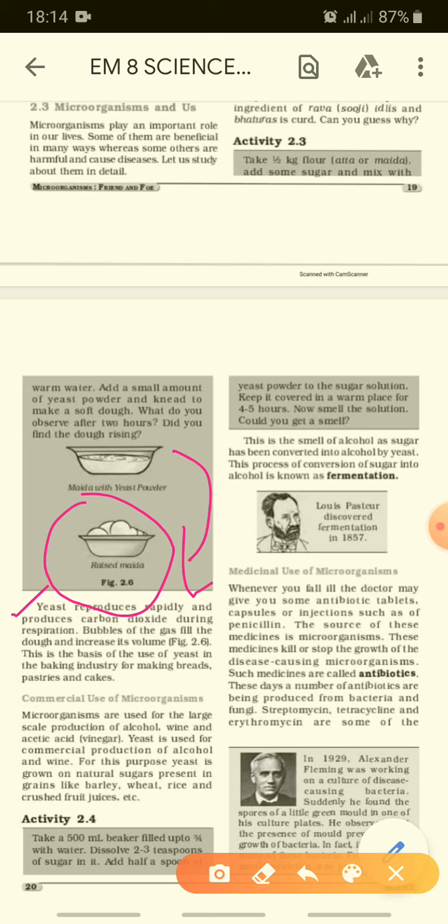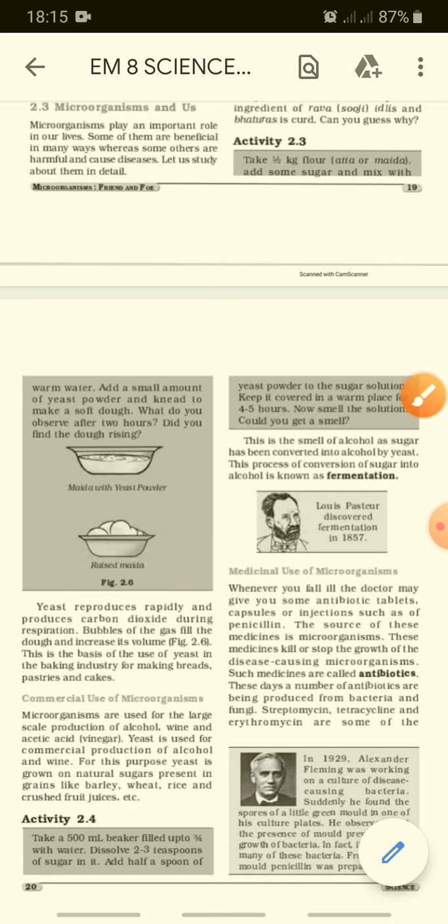So, where is yeast produced? On the natural sugar which is present in barley, grains we can say, right? Different types of grains like barley, wheat, rice, crushed fruits and juices. We all know wine is also made from grapes. So crushed fruit juices we can say, right?